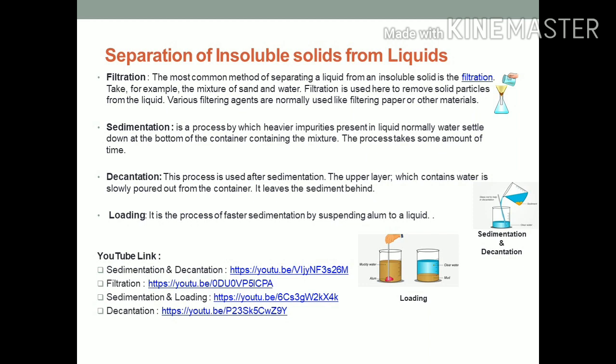Now we will understand what is loading. It is the process of faster sedimentation by adding alum to a liquid. For better understanding, you can visit this link also.